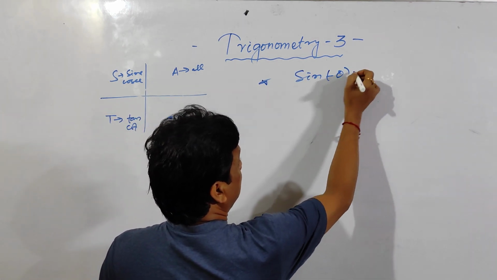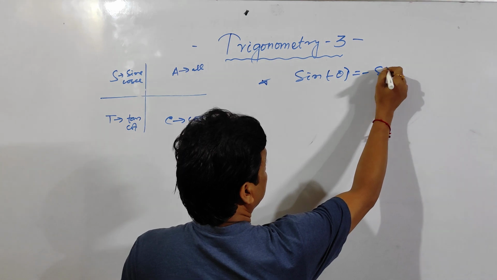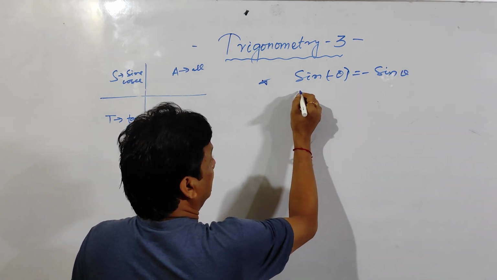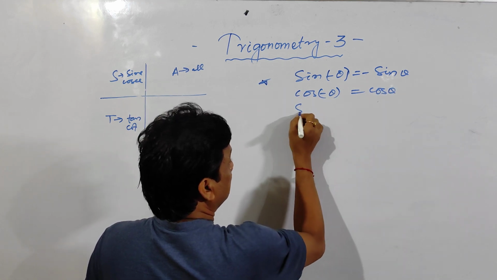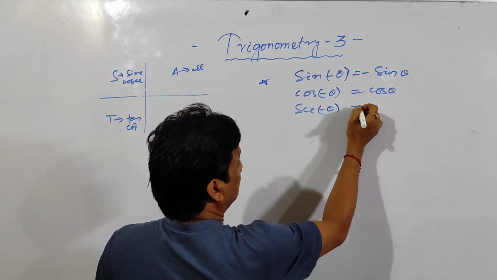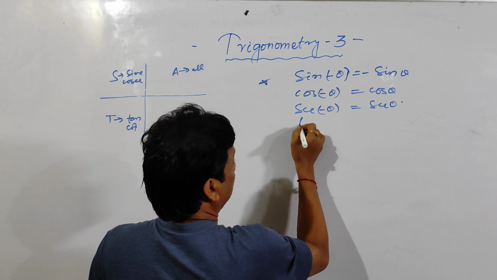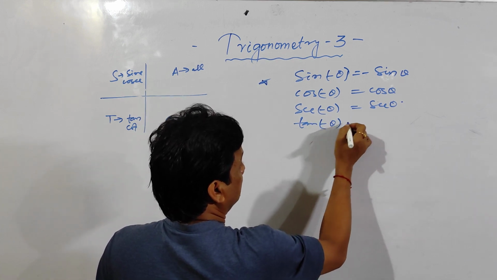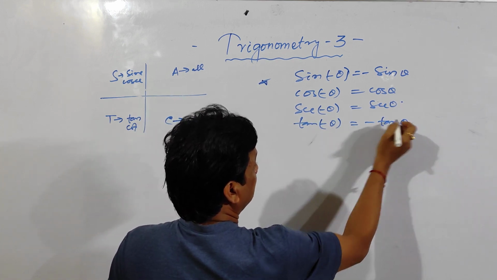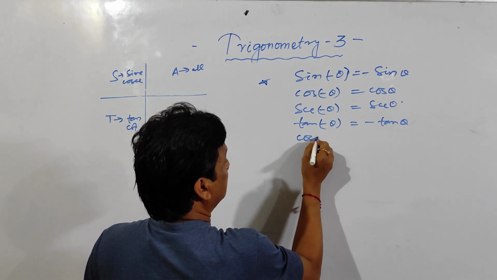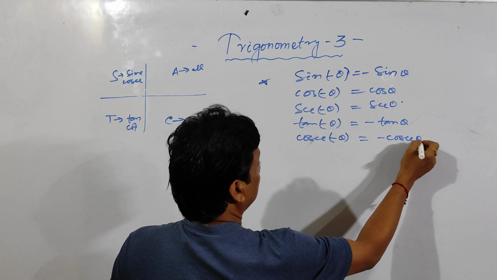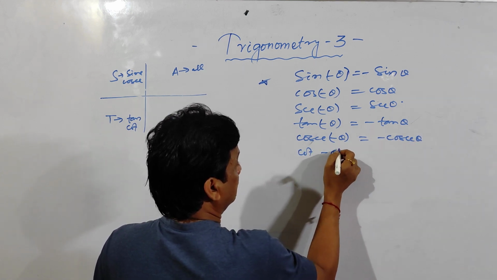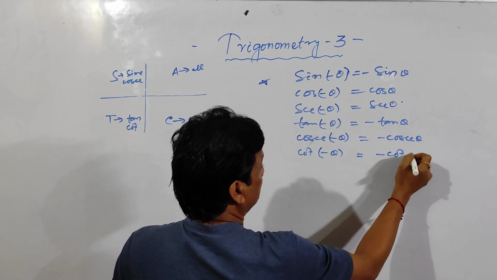Sine of minus theta is minus sin theta, and cos of minus theta is cos theta, sec of minus theta is sec theta, and tan of minus theta is minus tan theta, and cosec of minus theta is minus cosec theta, and cot of minus theta is minus cot theta.